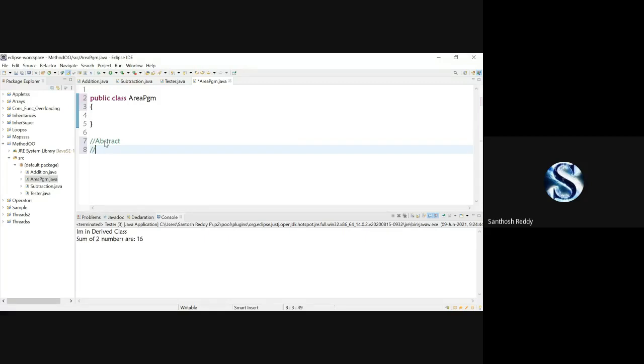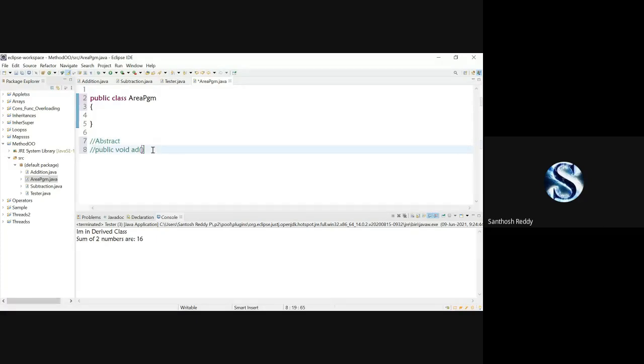For that, we are going to create one method. For example, if you don't know how to perform addition of three numbers, first you create one method and you leave it. You don't know how to implement this method. Abstract is nothing but hiding the data, hiding the implementation part. How you implement it is least bothered, but make sure that in the future, if you want to implement it, you have to write some declaration.